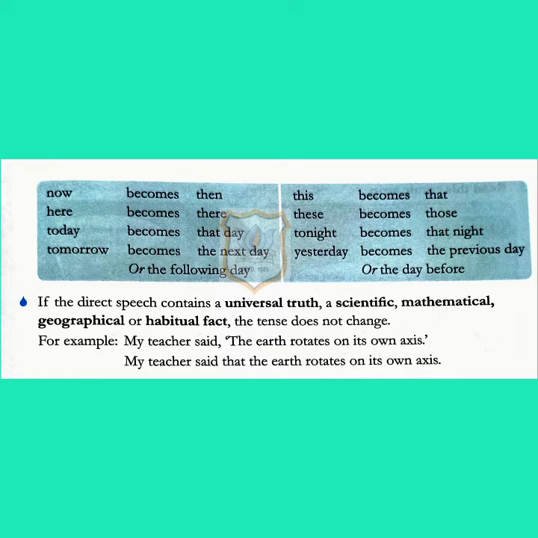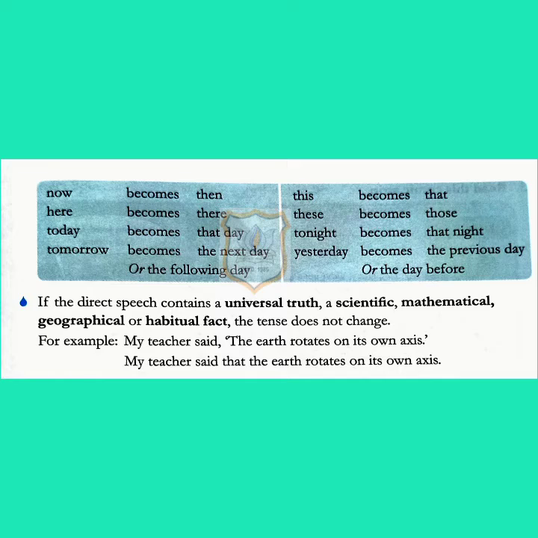If the direct speech contains a universal truth, a scientific or mathematical, geographical or habitual fact, the tense does not change. So, for example, my teacher said, "The earth rotates on its own axis." So, children, you can see here there is a fact, a universal truth. In that type of sentence nothing is changed.